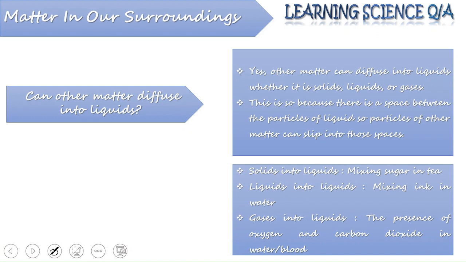In the case of gases into liquid: the presence of oxygen and carbon dioxide in water, that is the dissolved oxygen which is breathed in by marine animals. Also, oxygen and carbon dioxide are transported in and out of our body when they are dissolved into the blood. So yes, matter can dissolve into liquid, or you can say they can diffuse into the liquid.